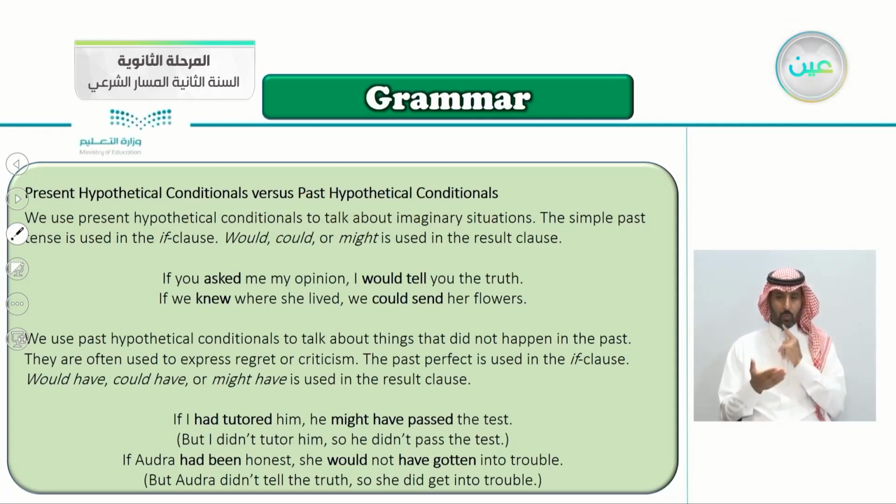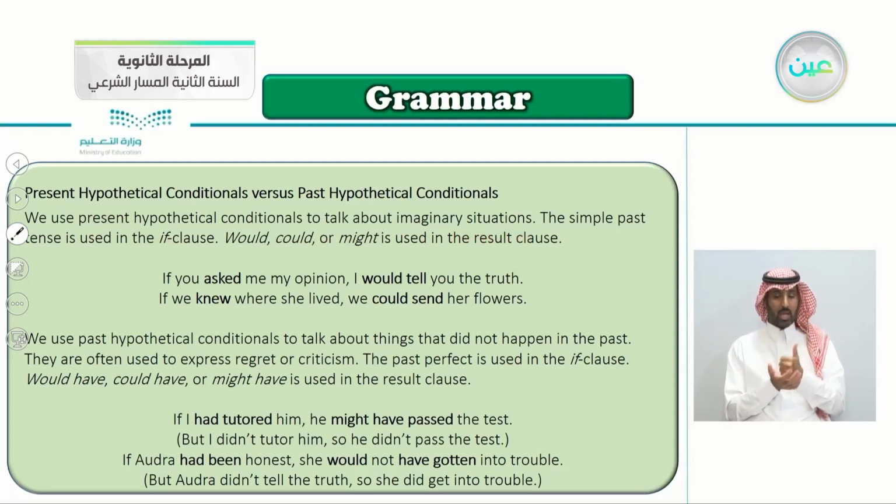The simple past tense is used in the if clause, even though it's present. In the if clause, we use the simple past tense. Would, could, or might is used in the result clause, or we call it the main clause.